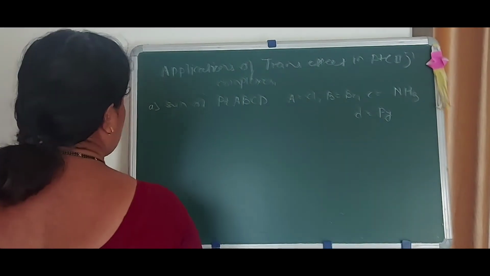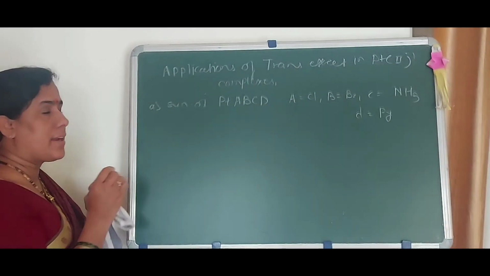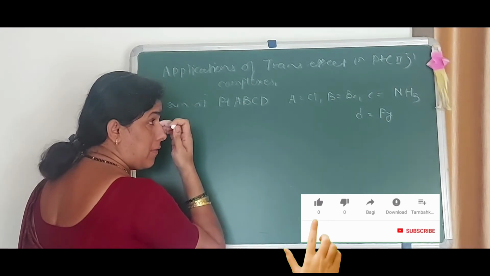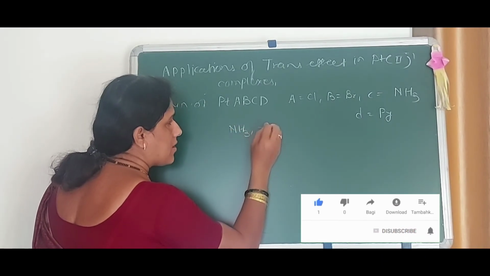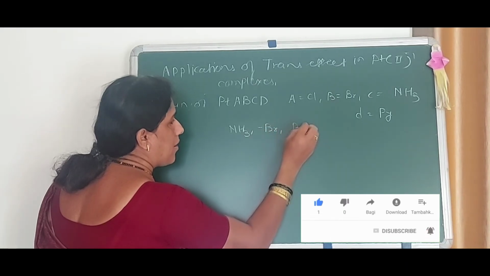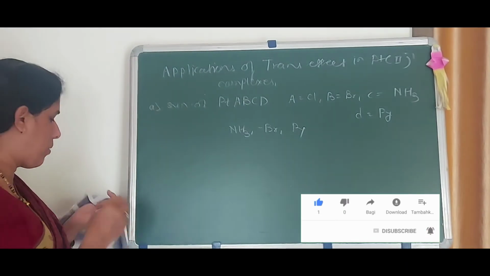Now, according to the trans-directing groups, first priority is given to NH3, second priority is Br, and third priority is Py.